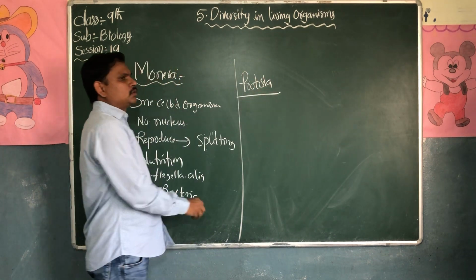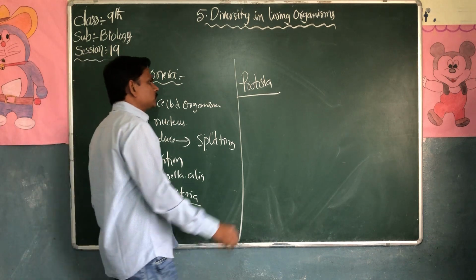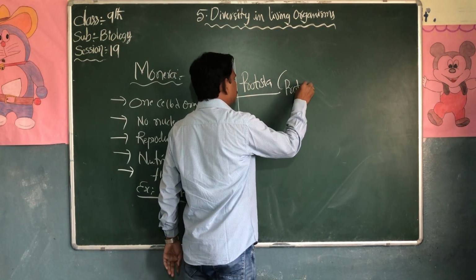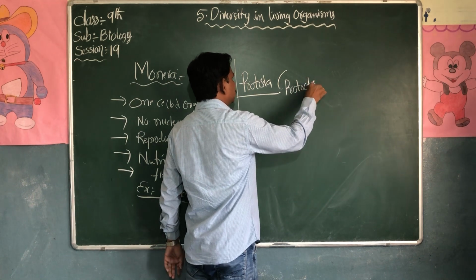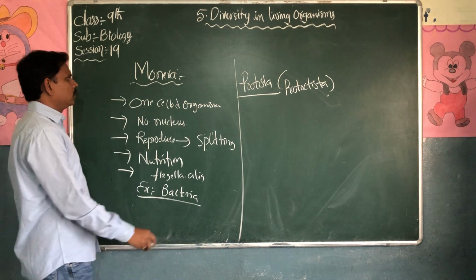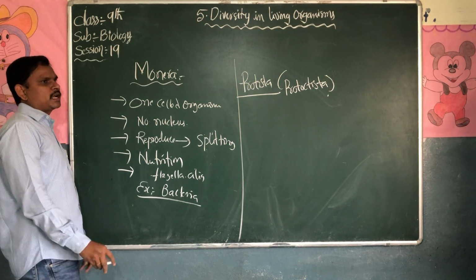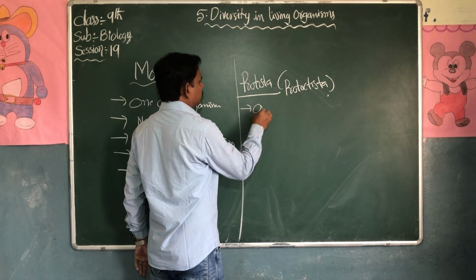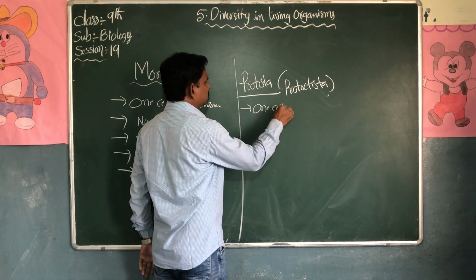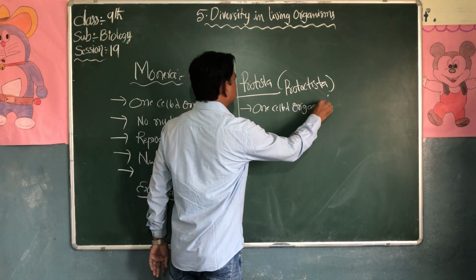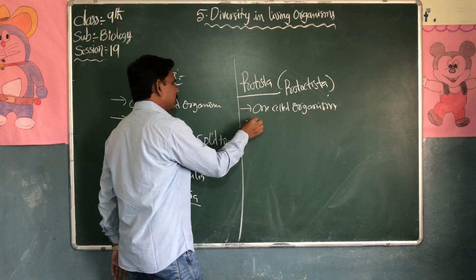Protista. Most of the Protista are one-celled organisms.